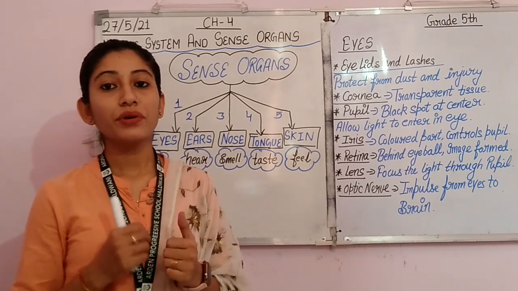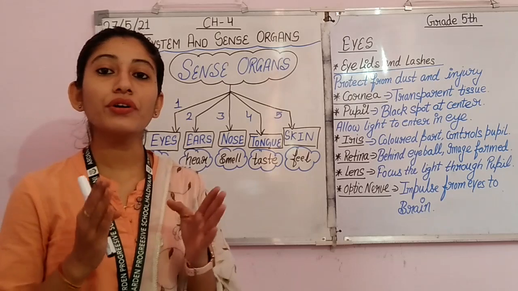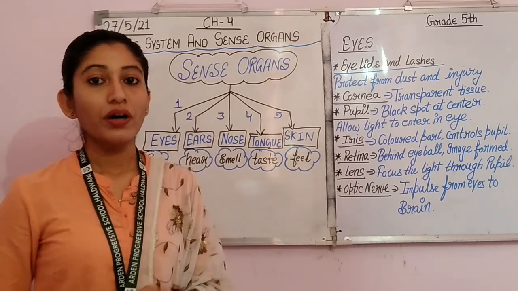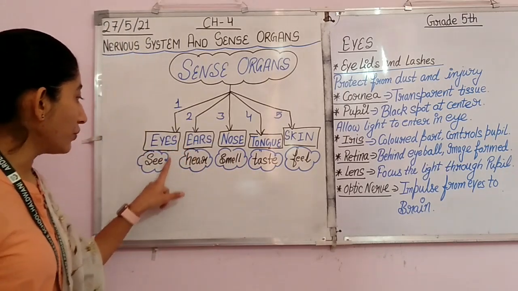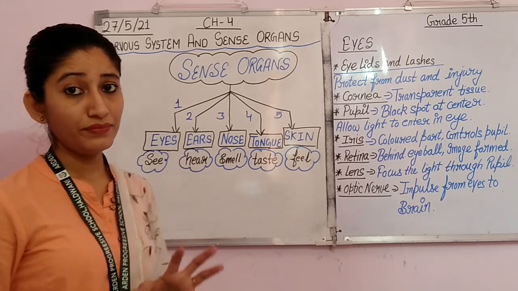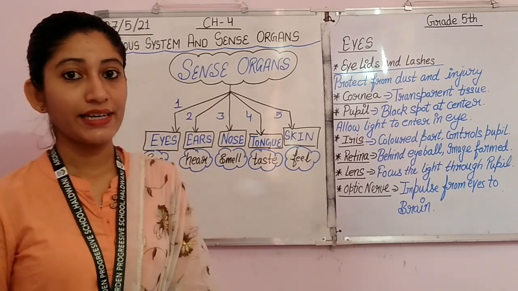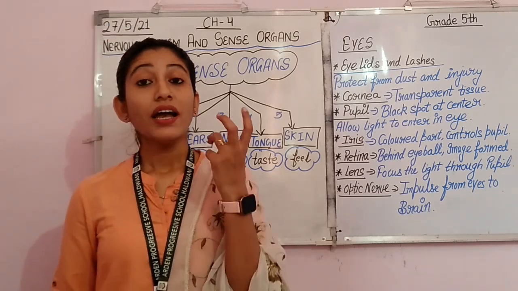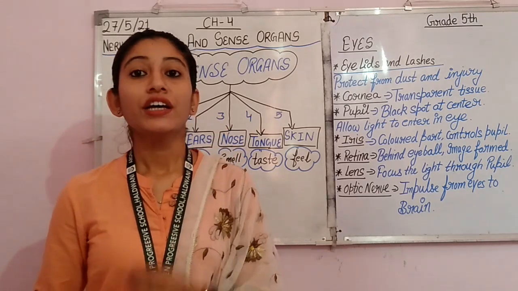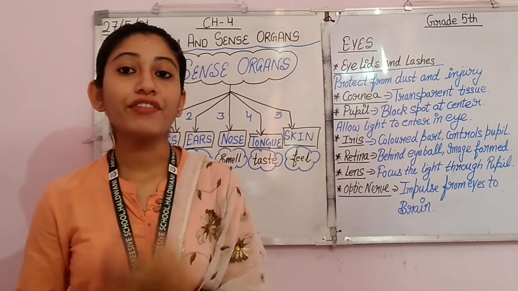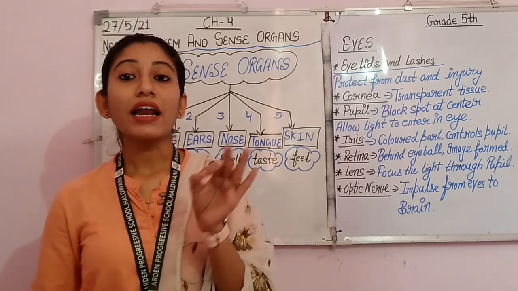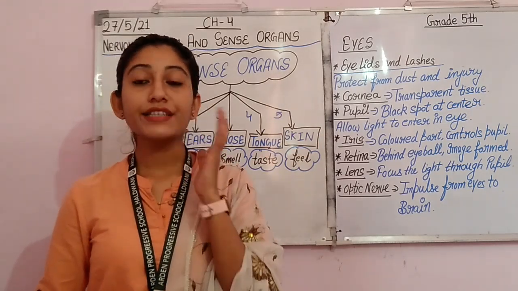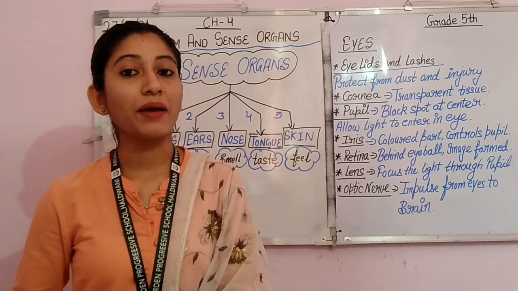Now what we have to do in today's class is discuss particularly each and every sense organ. The first one is eyes, and we know the role of eyes is to see. So let's start with eyes. Do you know the size of the eye? The size of the eye is about 2.5 diameter.